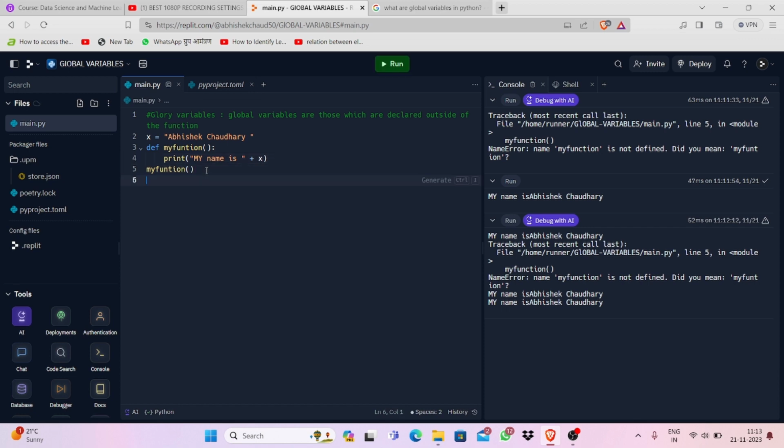Okay guys, I want to tell you one thing. There's a note for you. Every time we call a function, if a variable is declared outside the function, we will always call it a global variable. It is correct. But if any variable is declared inside the function, then also sometimes it is called a global variable.